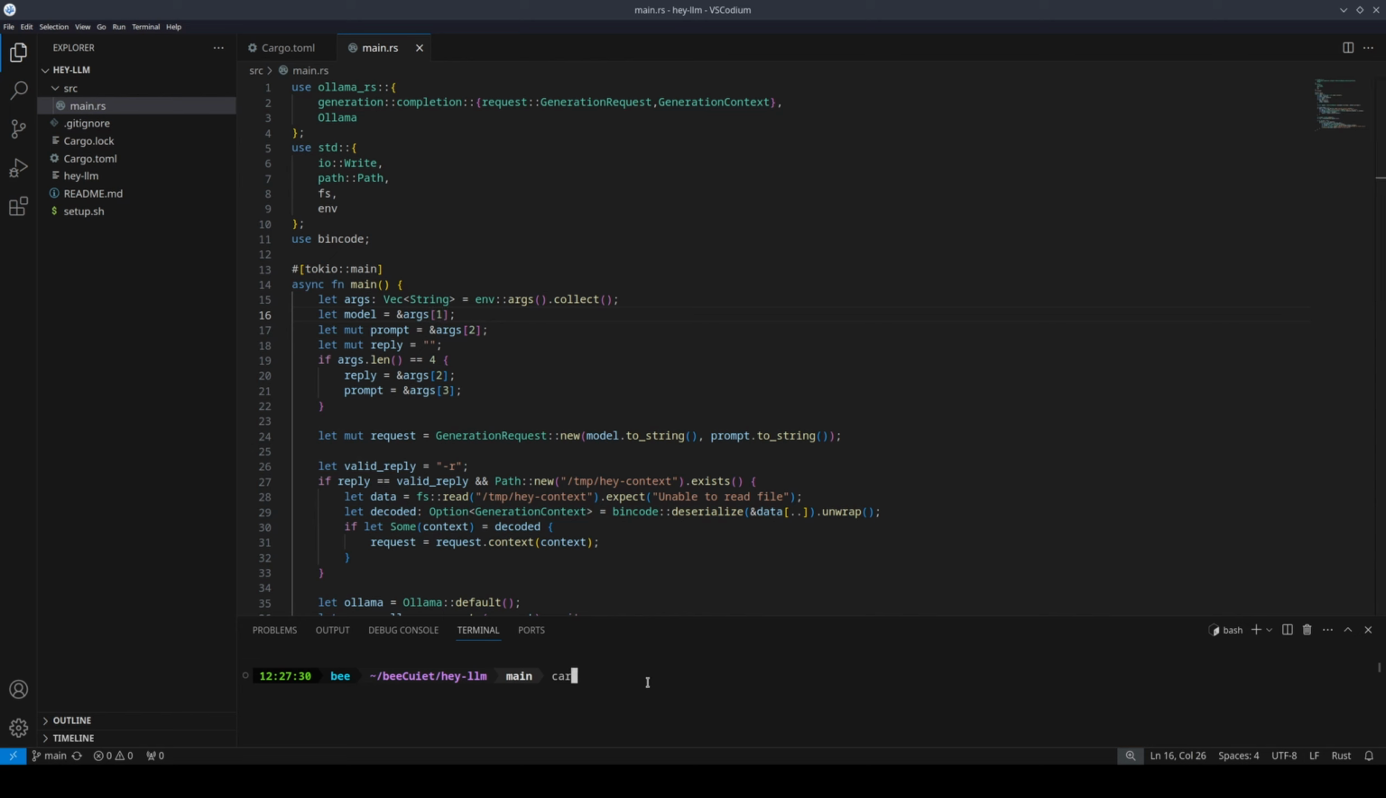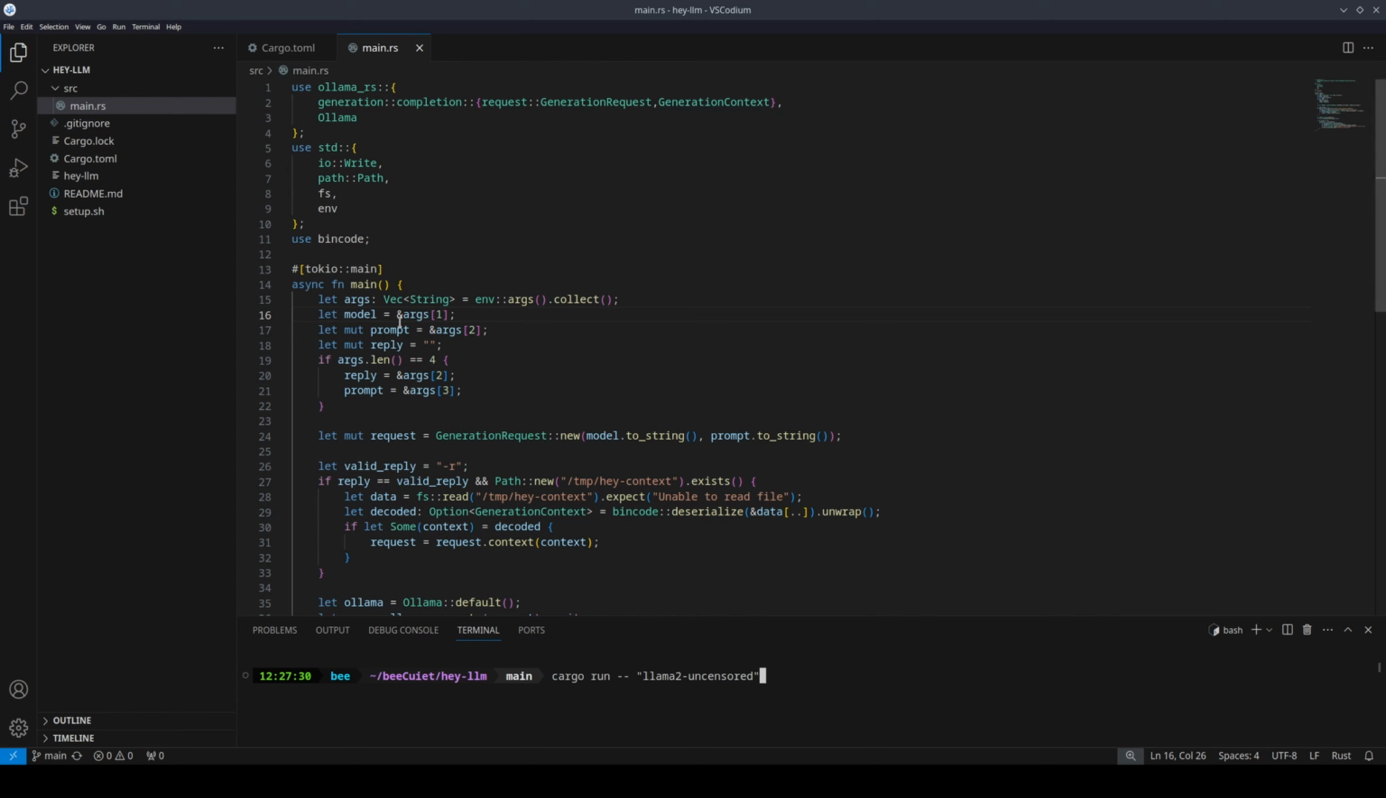So if I did something like cargo run -- llama2 uncensored, this is the model that I want to use in Ollama, and this is the first command line argument. But it's still stored in index 1 because index 0 contains the rest of the run information. Our first command line argument, llama2 uncensored, is going to be assigned to model.